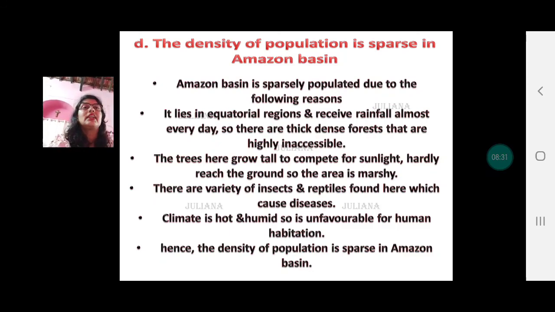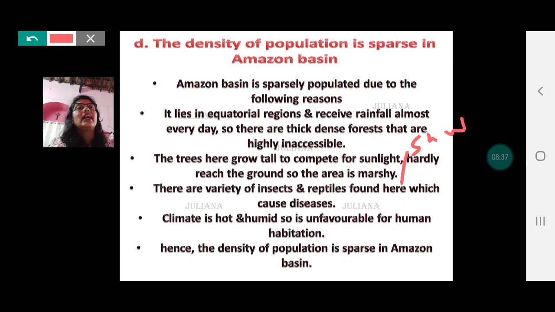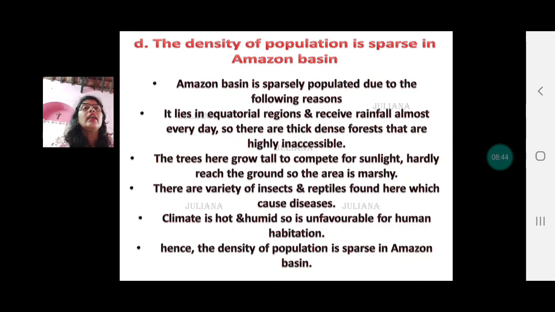Again, there is a mistake here. The trees here grow tall to compete for sunlight. So, here you'll have to put sunlight hardly reaches the ground, so the area is marshy. There are a variety of insects and reptiles found here which cause various diseases. Climate is hot and humid, so it is unfavorable for human habitation. Hence, the density of population is sparse in Amazon basin.